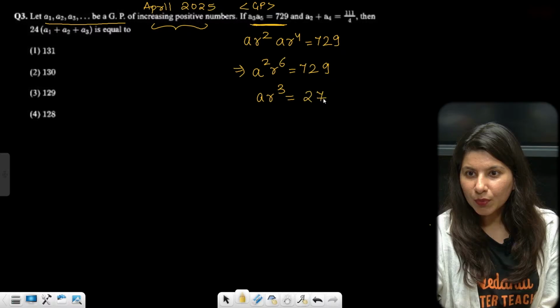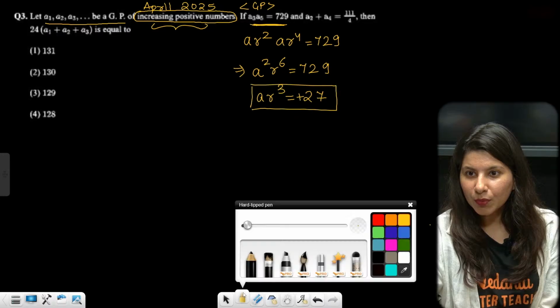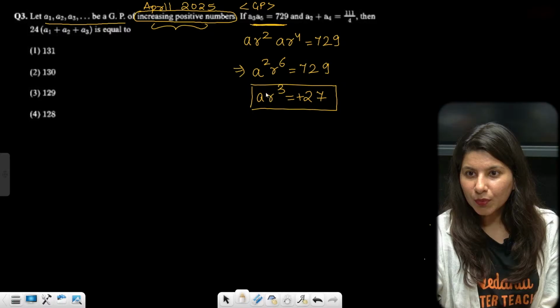So there will be plus 27 and minus 27. But because of increasing positive numbers are involved, we have only the positive sign. So ar cube is nothing but 27. By the way, ar cube is nothing but a4. a4 is actually your 27. Okay, ma'am. Now this equation is also given to you, which is a2 plus a4 is equal to 111 by 4. Yes or no? Yes, everybody.